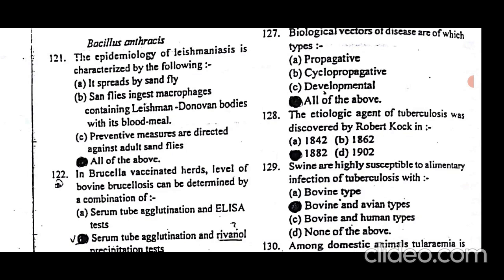Regarding distribution, it is distributed approximately throughout the world, but the major regions are Asia, Africa, South Europe, and the Mediterranean countries. The main clinical sign is hemolytic anemia, and the incubation period, the time between infection and clinical signs, can be from months to years. The dog is the main animal infected with this disease.